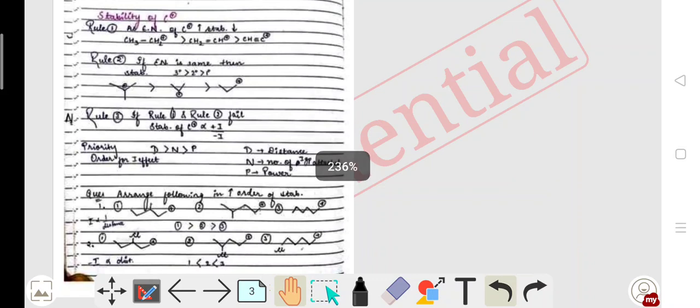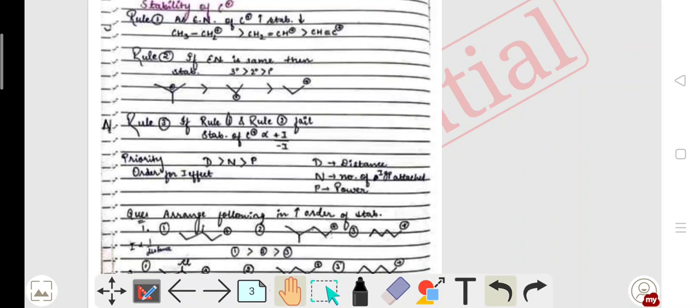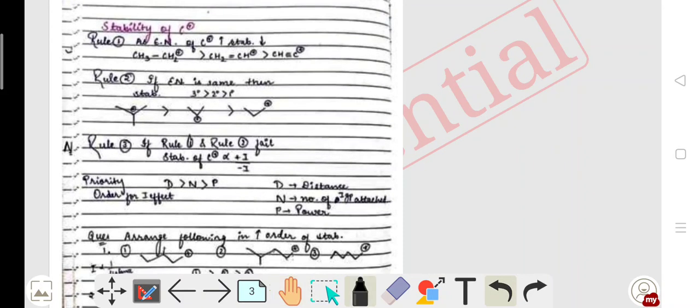Here is given rule 1. As electronegativity at the carbon center increases, the stability decreases. Here is a 1 degree carbocation, here also a 1 degree carbon, and here also a 1 degree carbocation, but the only difference is hybridization. The first one is sp3, the second one is sp2, and the third one is sp.